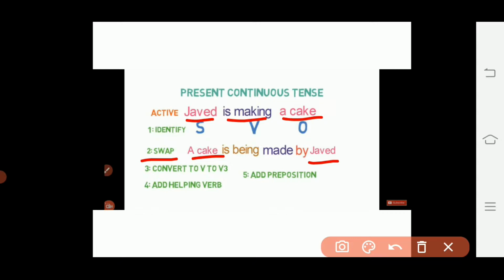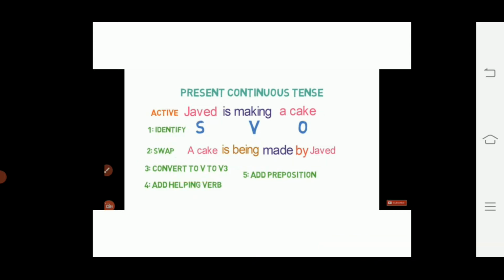Then we'll have to use a proper helping verb according to tense. And here we'll use is being as a helping verb. Our next step will be to convert the verb into third form of the verb. So here the verb is making, we'll use the third form of it, that is made. Then add a preposition by before the object. So our sentence will be a cake is being made by Javed.